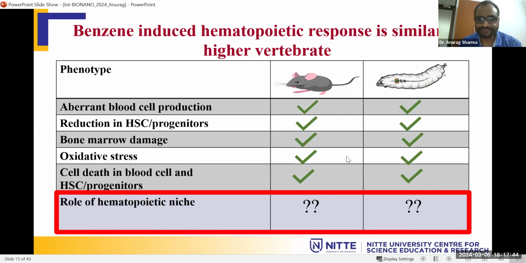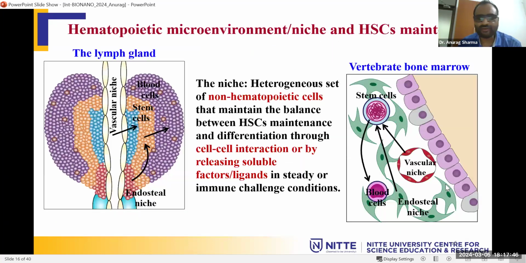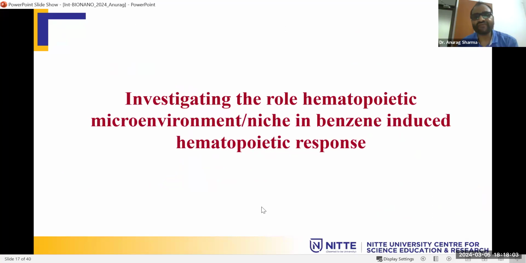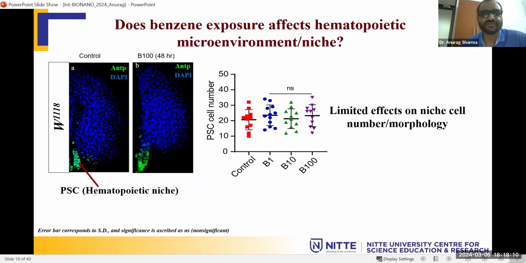So what we did on this is, the hematopoietic niche in the fly also has two types of niche. This one here, you can see, is the endothelial niche, this is the vascular niche. The same type of niche is also present in the bone marrow. Functionally and structurally they are similar. So then we decided to investigate the role of the hematopoietic niche or microenvironment in the benzene-induced hematopoietic response.